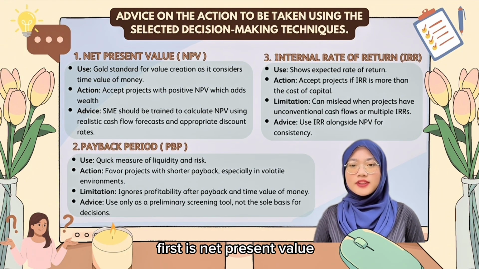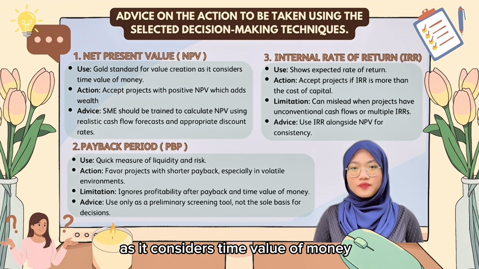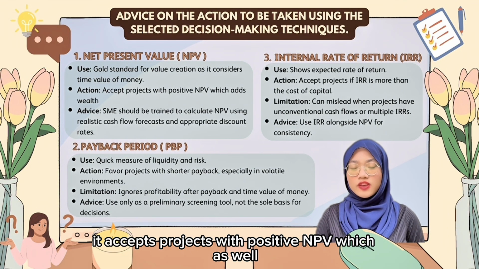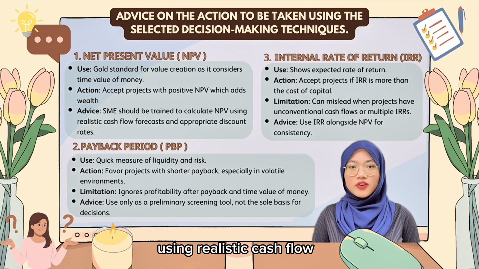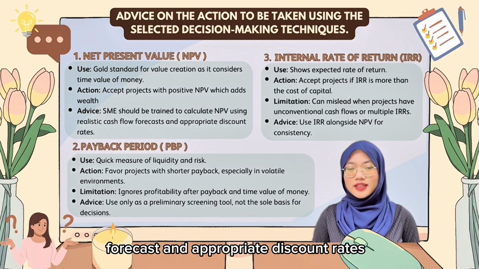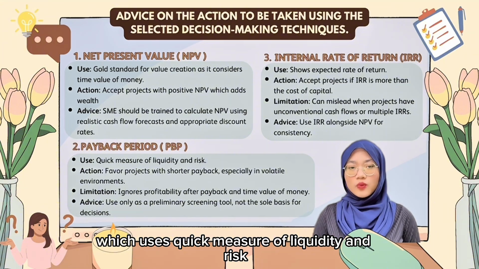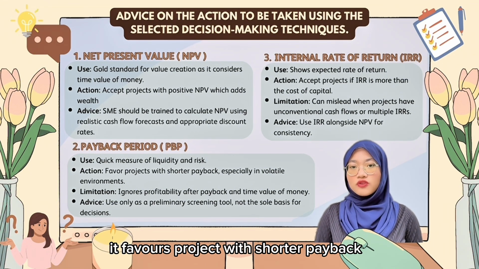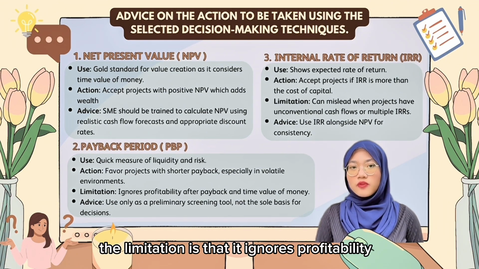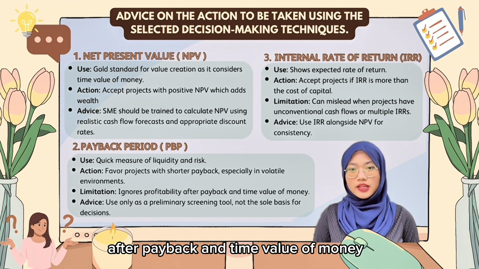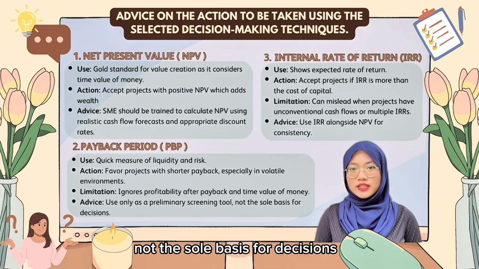First is net present value, which is the gold standard for value creation as it considers the time value of money. It accepts projects with positive NPV. The advice is that SMEs should be trained to calculate NPV using realistic cash flow forecasts and appropriate discount rates. The second is payback period, which is a quick measure of liquidity and risk. It favors projects with shorter payback, especially in volatile environments. The limitation is that it ignores profitability after payback and the time value of money. The advice is it should only be used as a preliminary screening tool, not the sole basis for decisions.